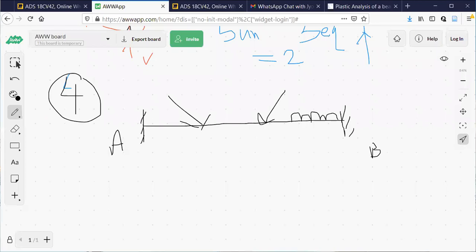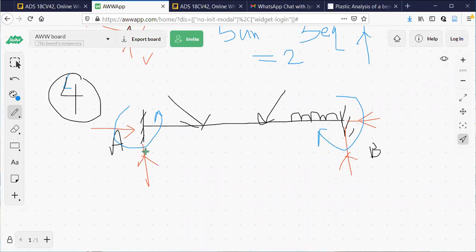Let me check it and let me clarify this one. This fixed end can resist horizontal and vertical forces. This is also horizontal and vertical. I can call these HA, VA, HB, VB. Since it is a fixed end, it can resist the moment also. It will not permit the rotation also. So this is MA, this is MB.